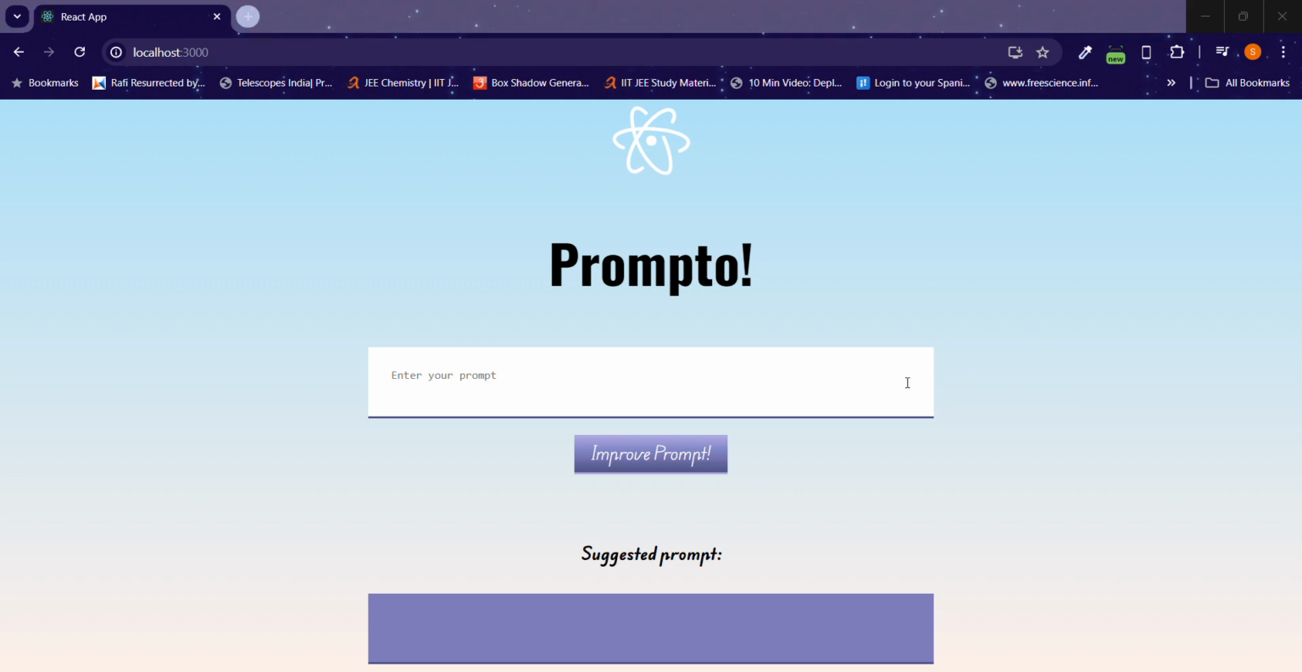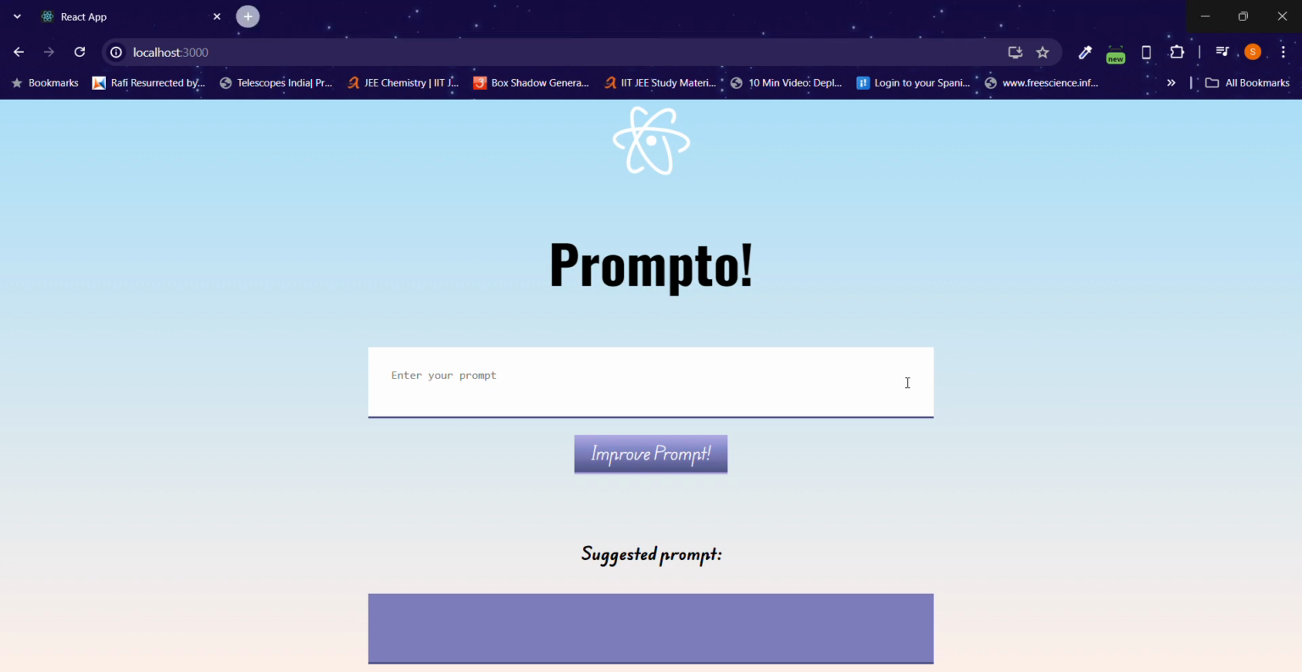Based on the requirement given for the hackathon, our team decided to work on a React JS application, which basically does prompt optimization using open source technologies.